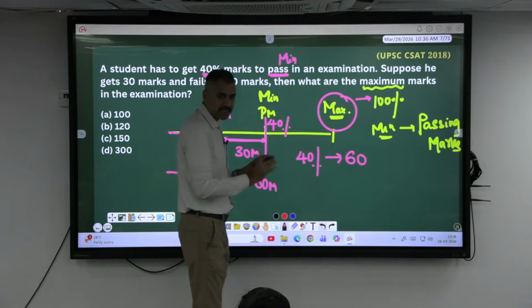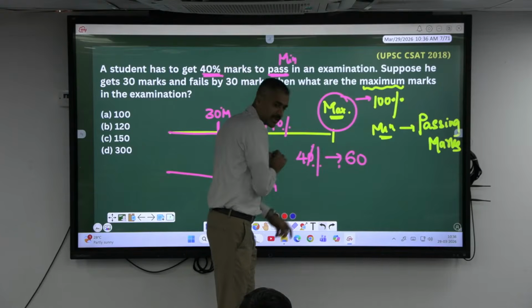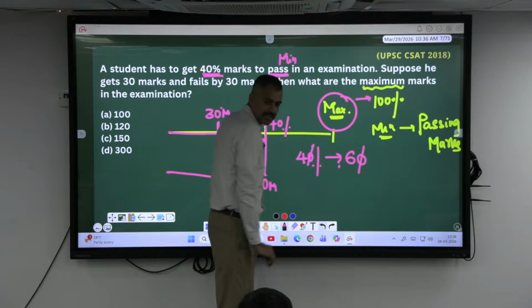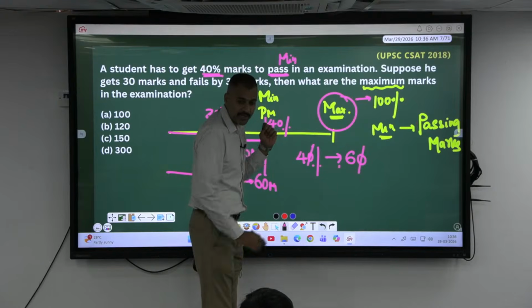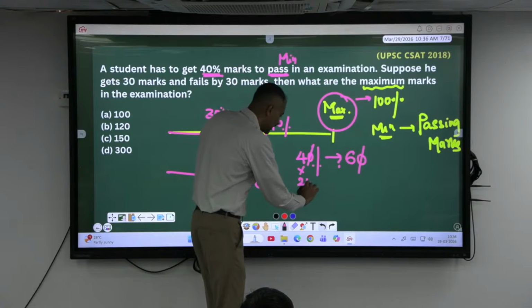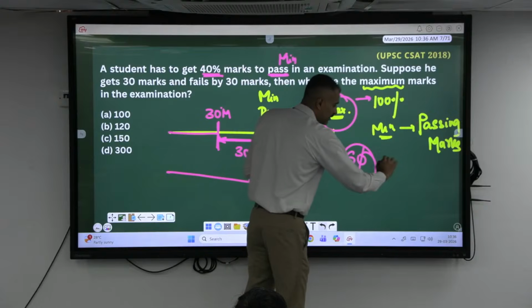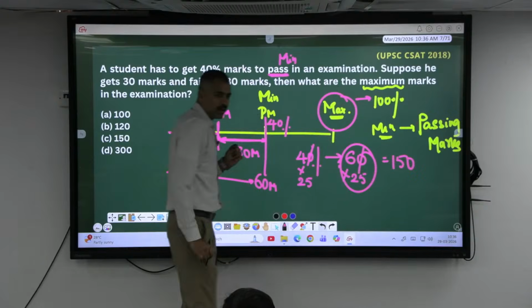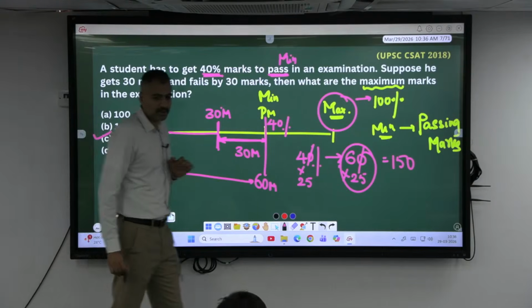100%. Now I'll take it again proportionately. If 40% value is 60, can I take 4%? 4% will be 6 marks. Can I convert this 4 to 100? What should I multiply it by? 25. Proportionately here also it gets multiplied by 25. 25 into 6 is how much? 150. Got it? Everything is cross multiplication. I am doing it in a straight way. That's it. Analyze it.